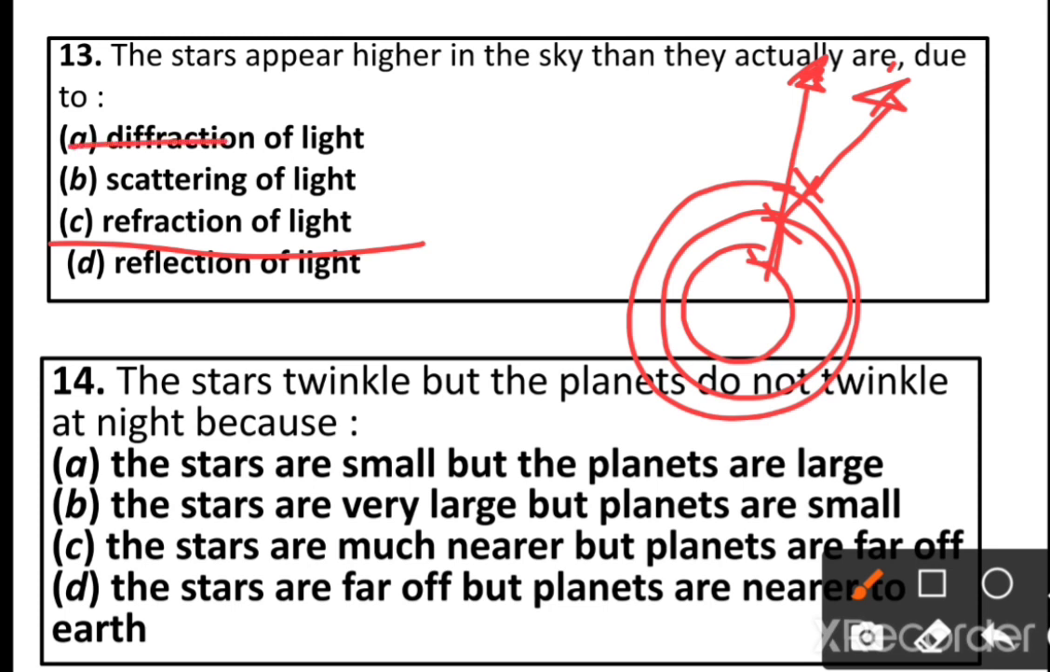So option A is wrong. Option B also wrong. Option D also wrong. Option C is the correct answer. The stars appear higher in the sky than they actually are due to the refraction of light.